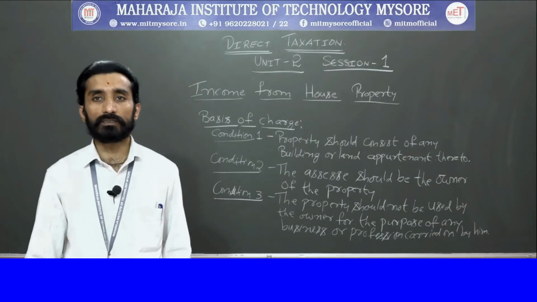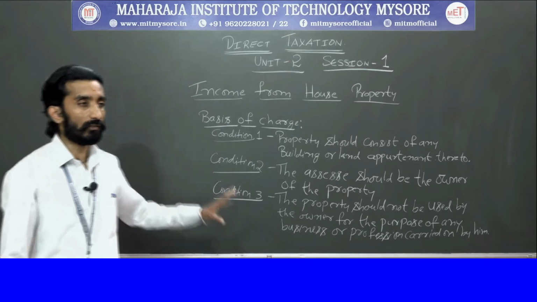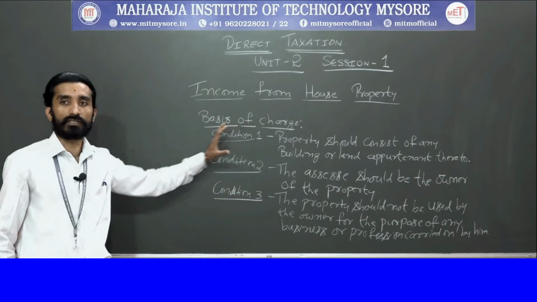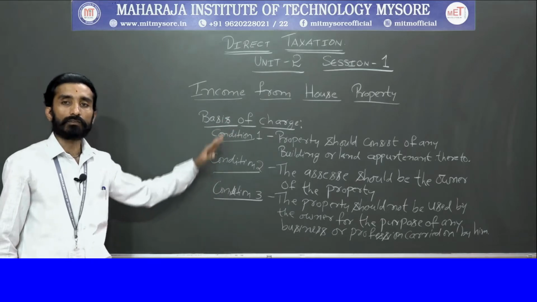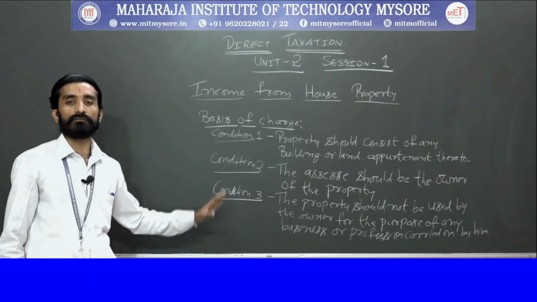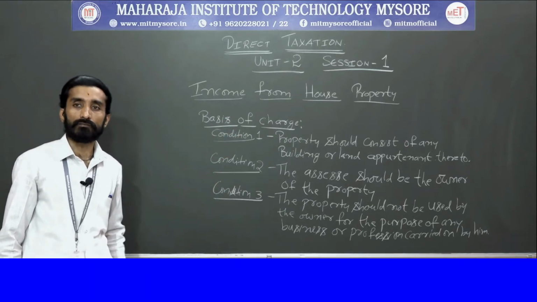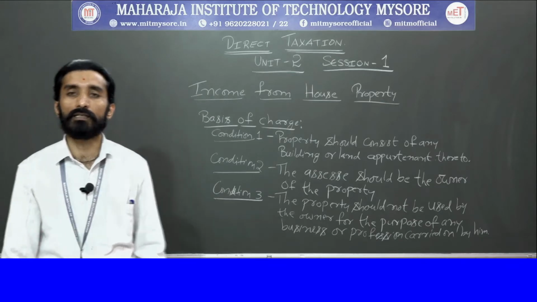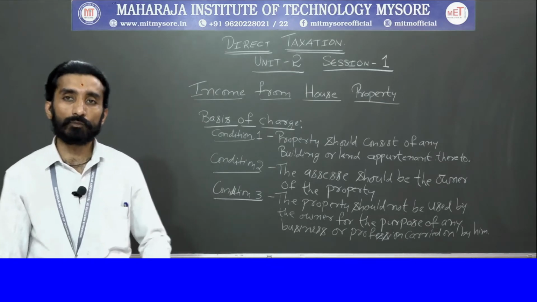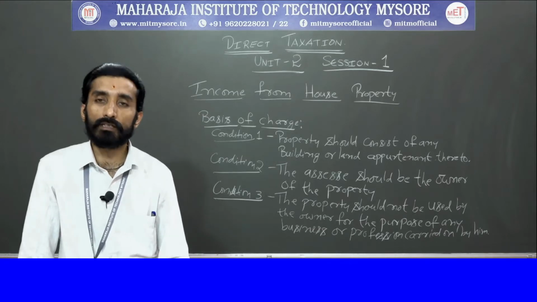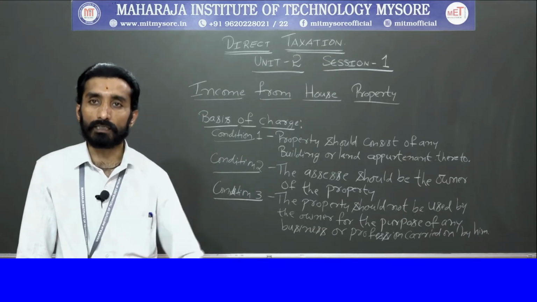Next, we will move on to the basis of charge. Based on this, there are three conditions. Based on these three conditions, we will understand what income from house property is. Basis of charge means there should be a benchmark, or a set of criteria, that will define a particular thing, right?